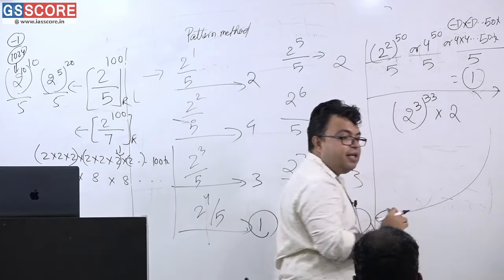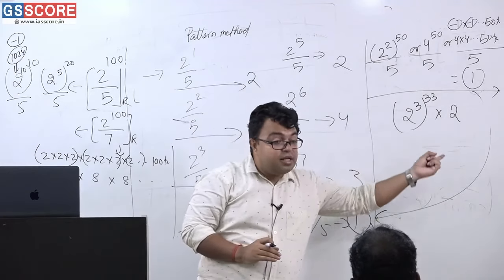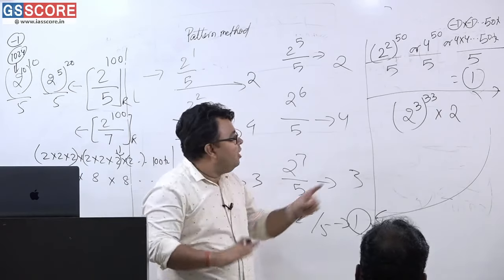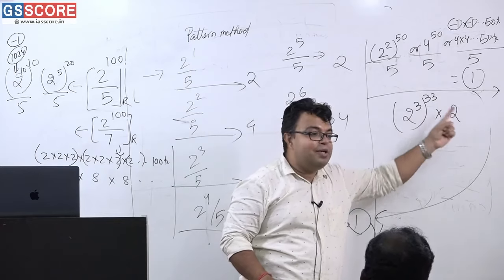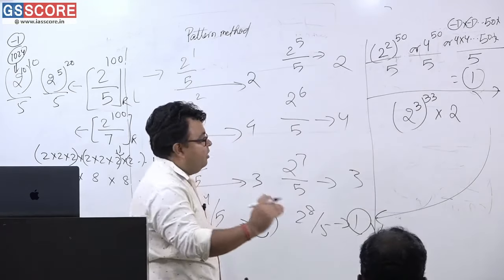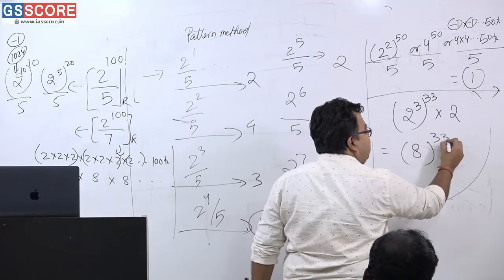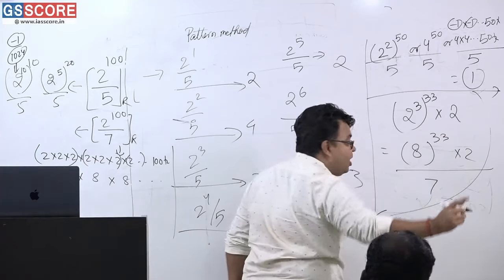If you are not understanding this, because you are a bit weak in this section, that is surds and powers, everything like that, then don't bother. Just multiply 3 into 33, 99 is there, and this is the power 1. 99 plus 1, 100 is there. That's the method. So it can be written as 8 to the power 33 into 2 when divided by 7. What is the end result? You will be telling me.